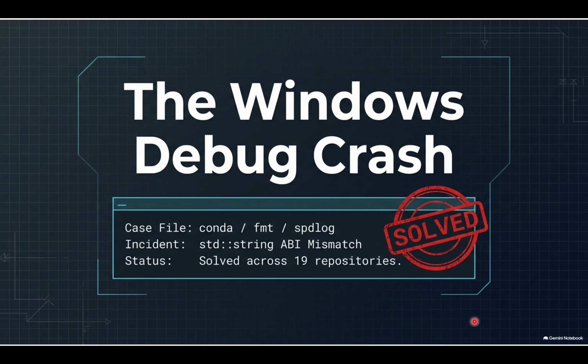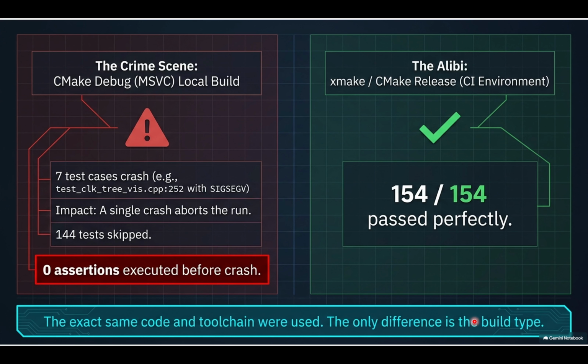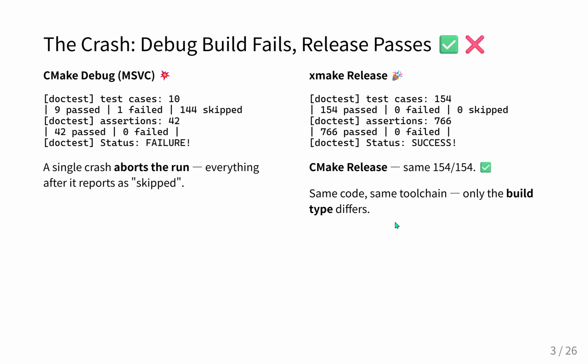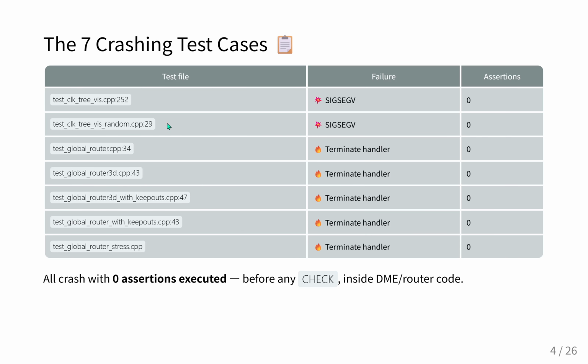Yeah. Because the specifics of the failure are striking. When the developer switches to CMake debug using Microsoft Visual C++, or MSVC, the failures aren't minor logical errors. No, not at all. We're looking at 7 distinct crashing test cases. Right. Files with names like test_lktrevis.cpp failing with a SIGSEGV, which is a direct segmentation fault indicating an invalid memory access. Just a hard crash. Yeah. Then you have files like test_globalrouter.cpp failing with a terminate handler, which basically means the C++ runtime encountered an unrecoverable exception and deliberately halted the process.